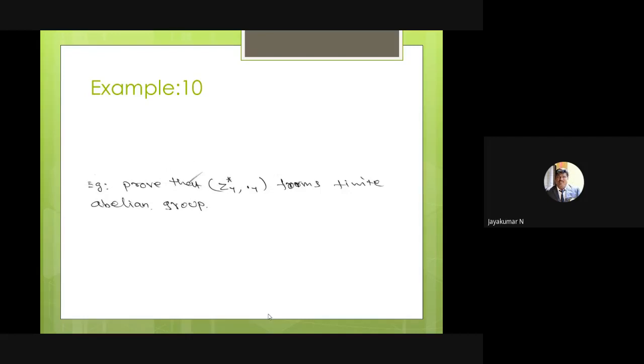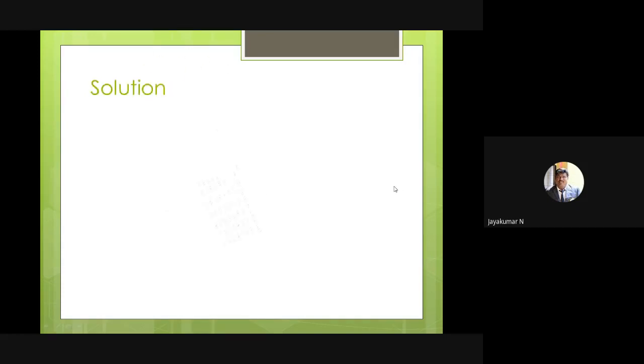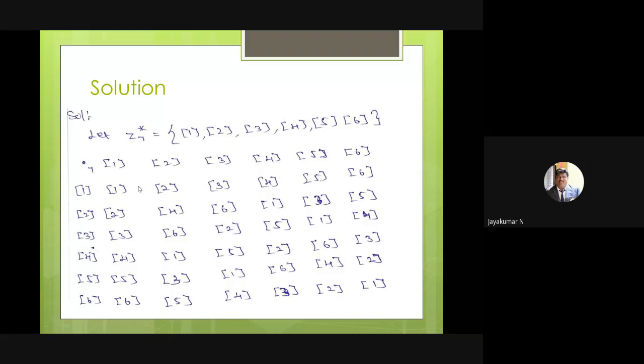Okay, next example. Earlier I said that Z_p star comma dot p forms a finite abelian group. Here I show just one example: Z7 star comma dot 7 forms a finite abelian group. Quickly we can recall and go through it.